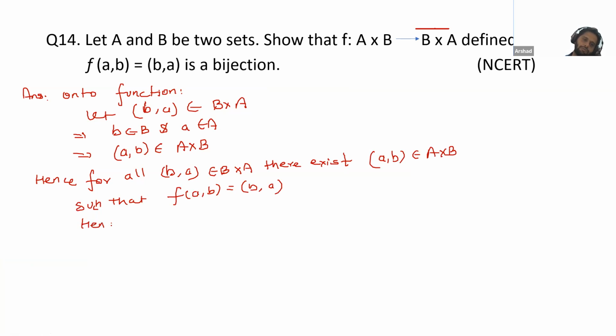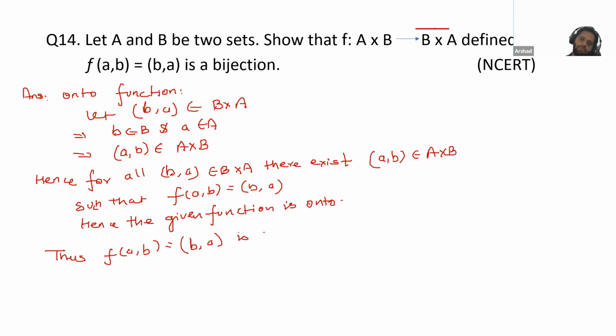Hence the given function is onto. This f(a, b) is equal to (b, a) is a bijection.